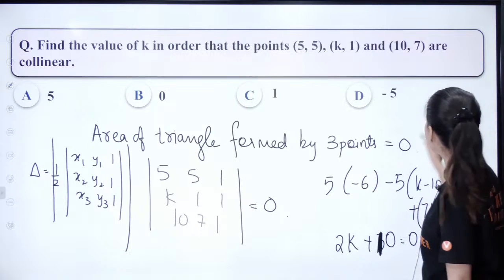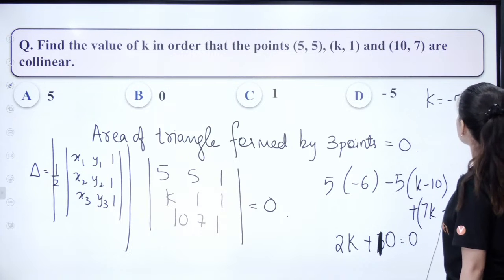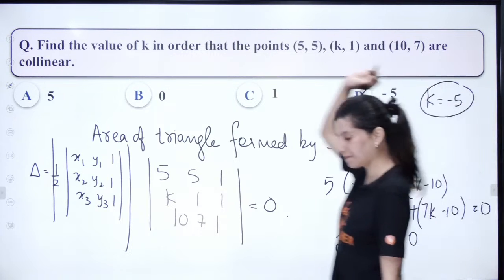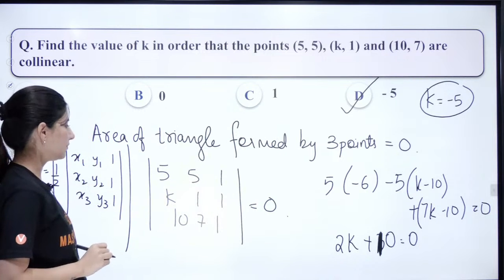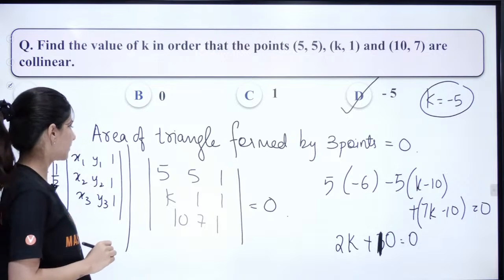So k is coming out as minus 5. Option D. Yes, yes, yes. Clear? All right.